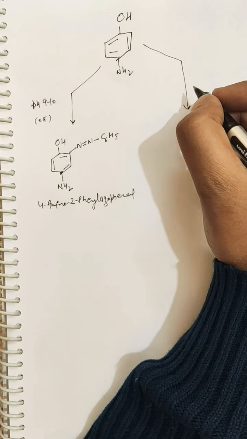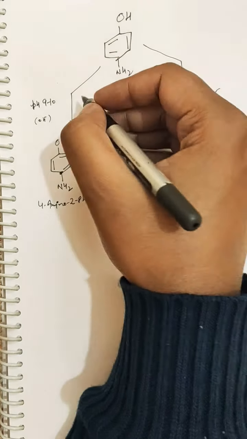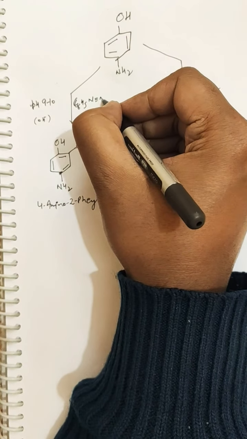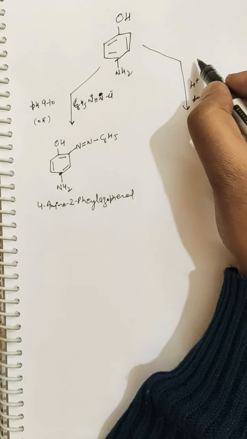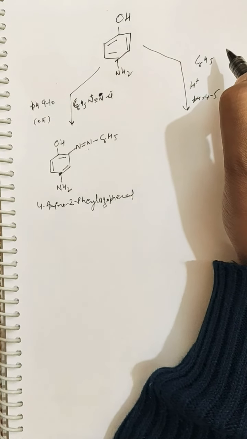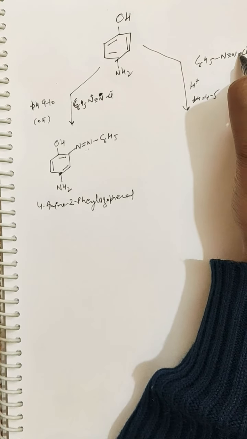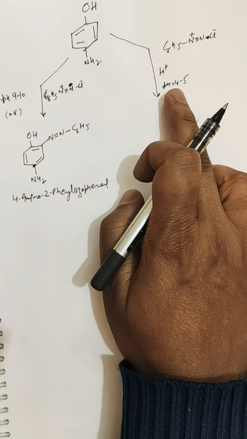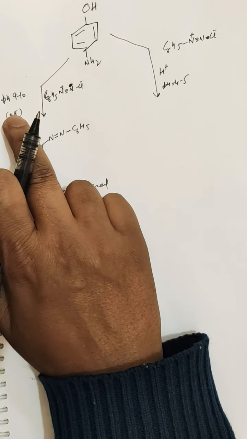If I carry out this reaction in the presence of acidic condition, that is pH 4 to 5, the reaction is carried out with benzene diazonium chloride. So this reaction was carried out in acidic condition, in contrast to the previous reaction, which was carried out in basic condition. You can see from the pH.